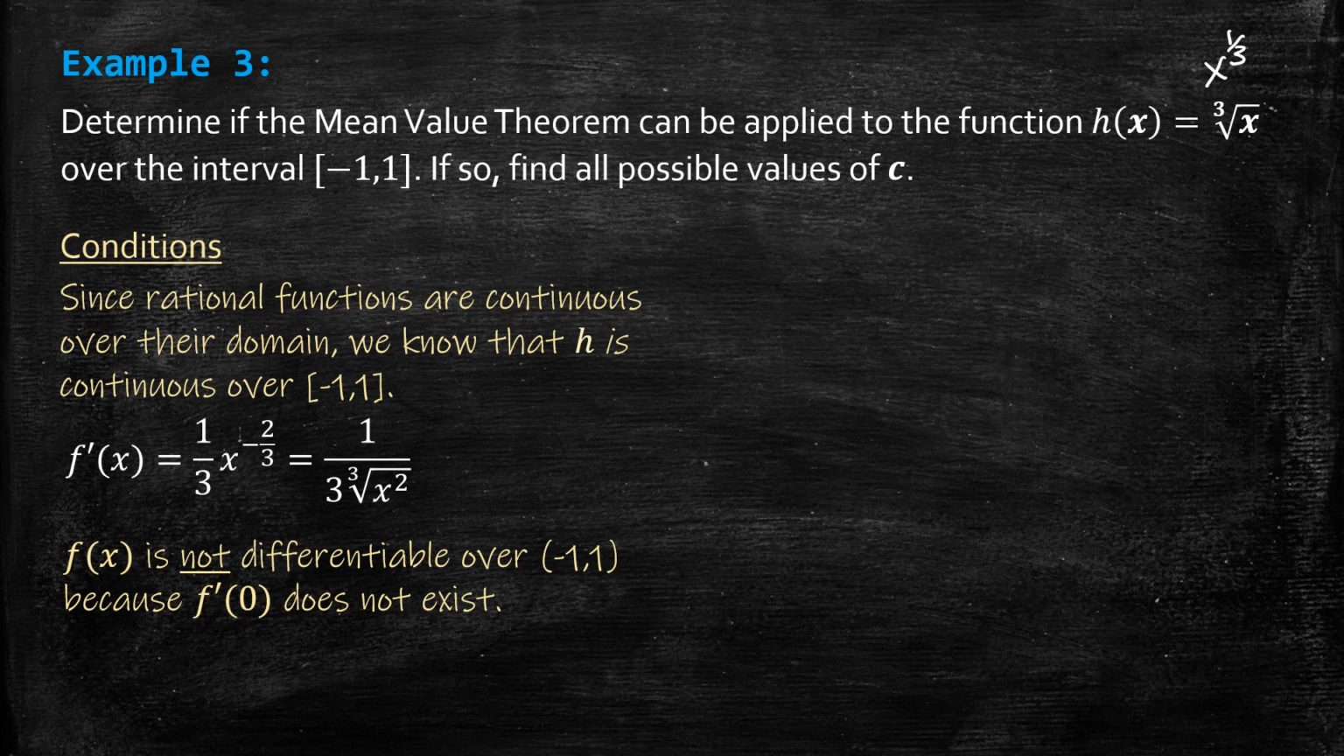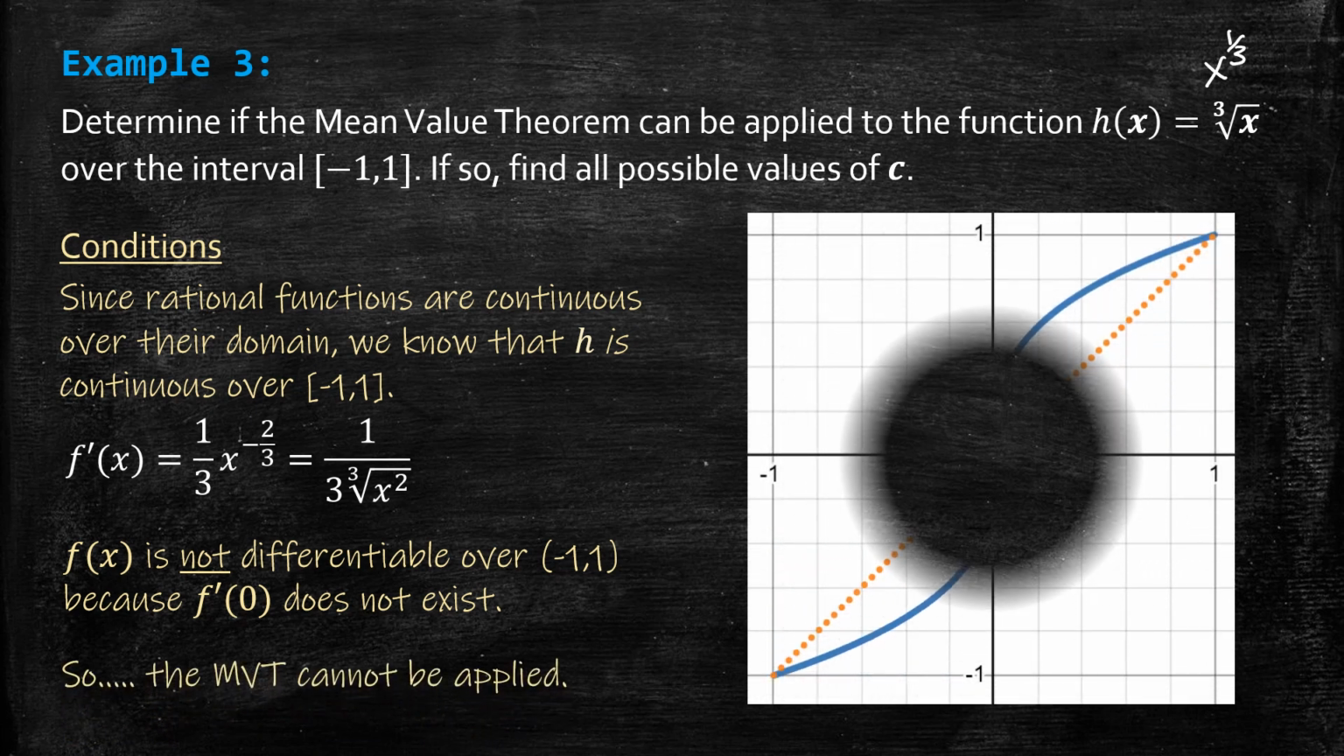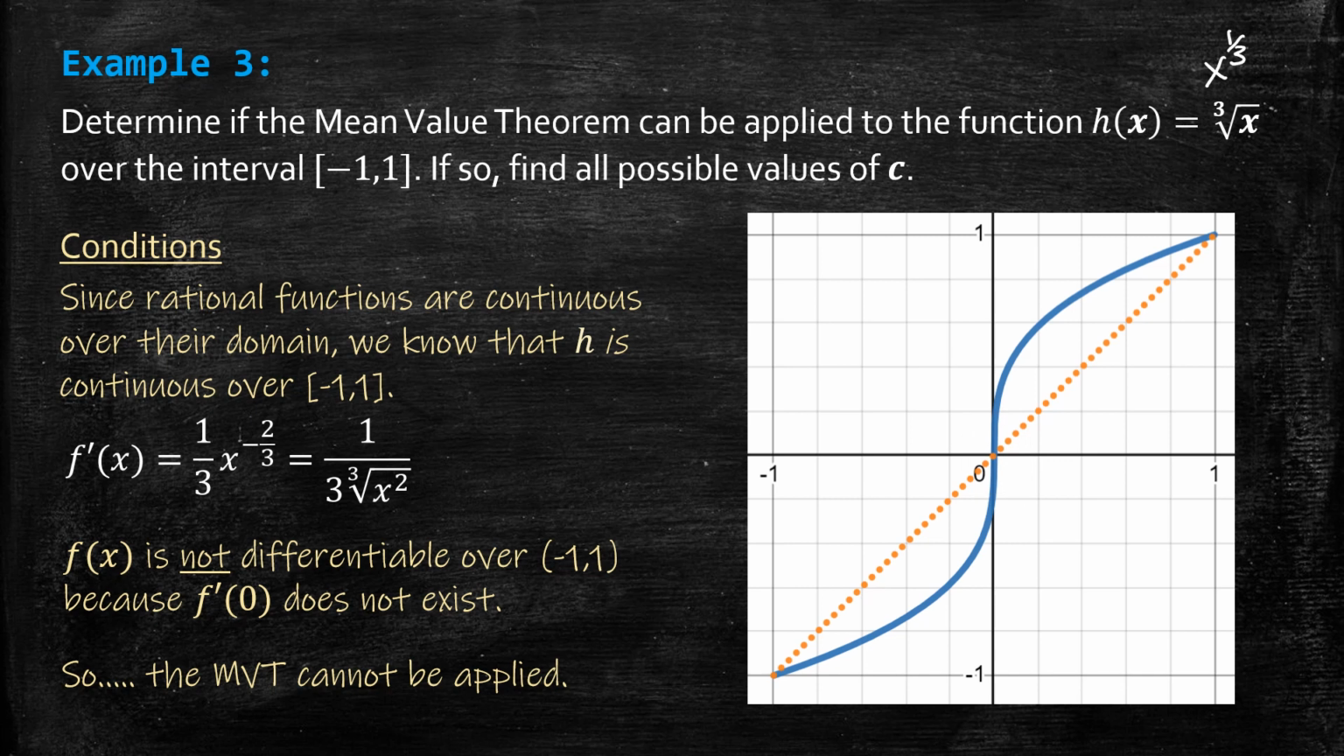Now let's look at a picture of this to make it more real. So the MVT cannot be applied, but if we look at the cube root function, we see that at x equals 0, and this is the problem, we have a vertical tangent line at x equals 0. So that means it's not differentiable there. But we could say, well, look, it doesn't mean that the result cannot hold at some point. So let's look at this value here. It looks like the slope of the tangent line equals the slope of the secant line there, and here as well. But we just can't establish that using the tool of the mean value theorem.